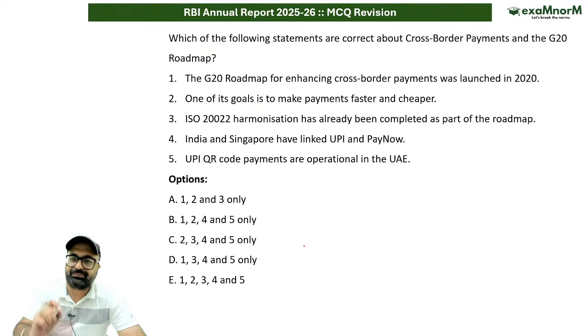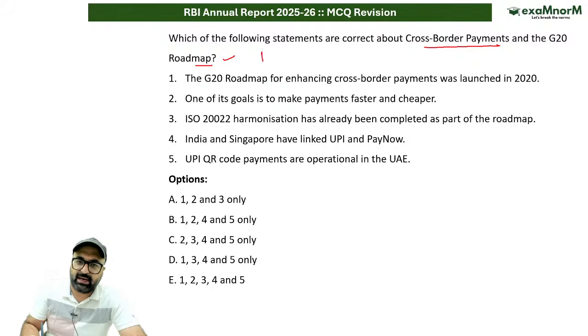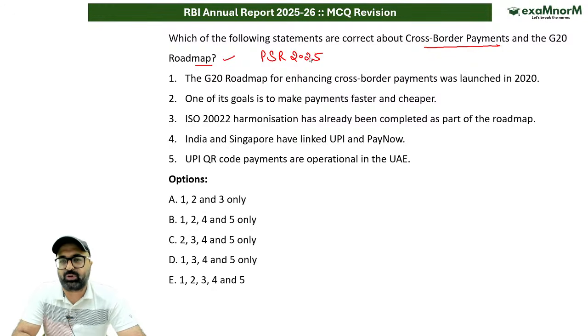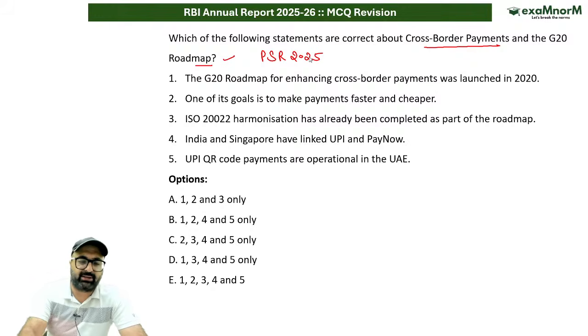अगला question देखो. Which of the following statements are correct about the cross-border payments and G20 roadmap as per Payment System Report 2025? As per Payment System Report 2025. Please read the entire question and then give me the answer.